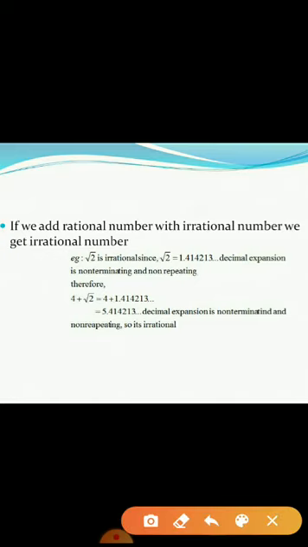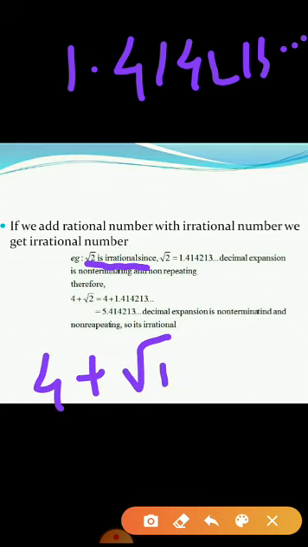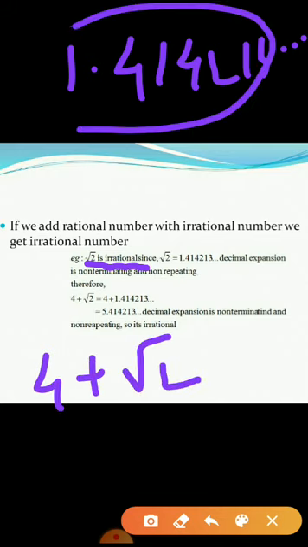Now see root 2 is an irrational, since the value of root 2 is 1.414213 and so on. Non-terminating and non-repeating. Okay. Suppose if I add any rational number to this number. If I am adding 4 plus root 2, my root 2 value is this.